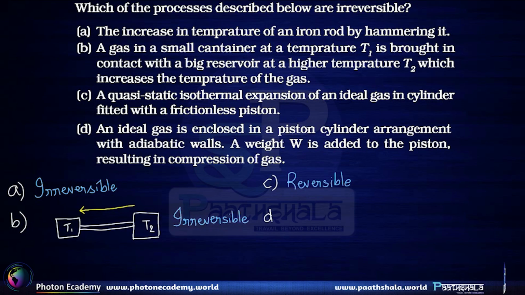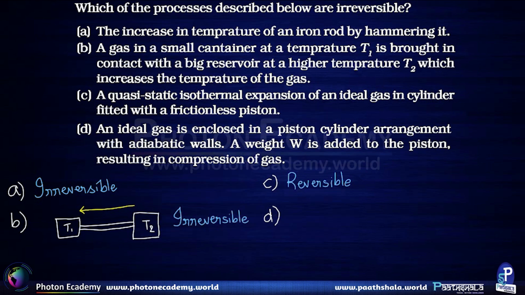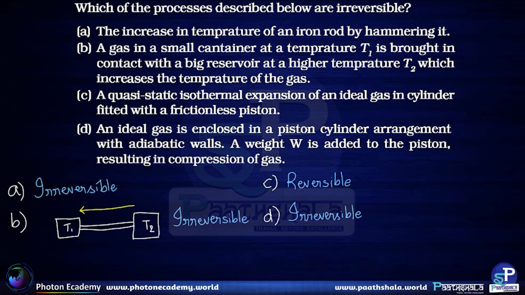Let's look at option D. An ideal gas is enclosed in a piston cylinder arrangement with an adiabatic valve. A weight W is added to the piston, resulting in compression of the gas. This is not a quasi-static process because weight W is added to the piston in no time. So it is a sudden irreversible process. So option D is also an irreversible process. In fact, option D is a constant pressure irreversible process. So the irreversible processes in all the four options are option A, option B, and option D.